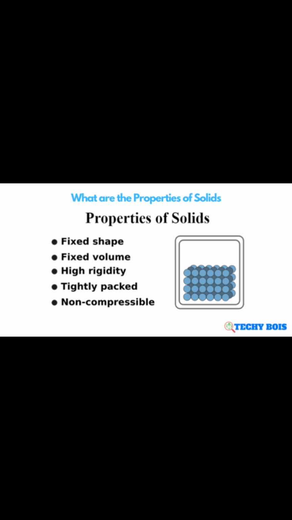A solid may break under force, but it is very difficult to change its shape because the molecules of the solid are tightly packed. Here the particles have higher forces of attraction between them and we cannot mix two types of solid. They can't diffuse into each other. For example, when we try to mix sugar and sand, they may not mix completely. We can still see the difference, like sugar particles and sand particles will be different. This is because the diffusion rate in solid is very less.